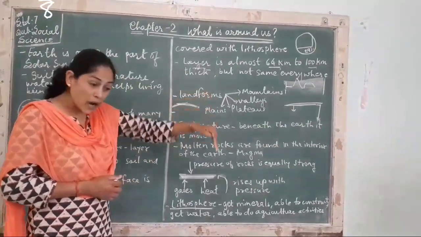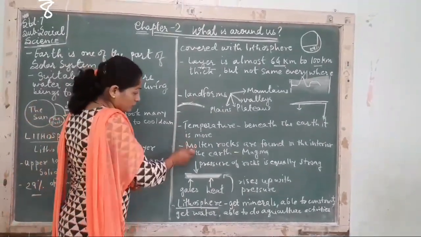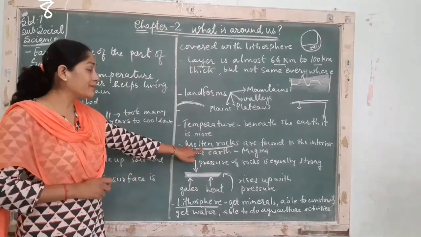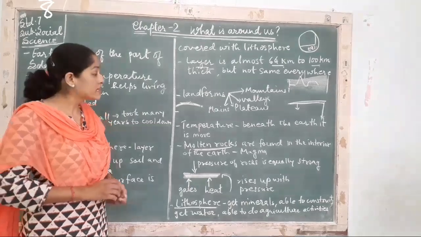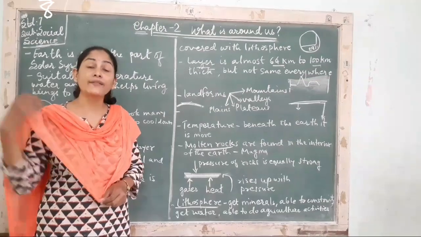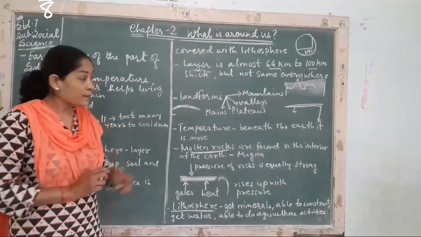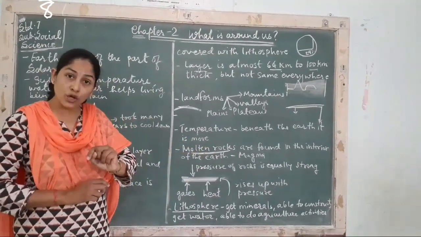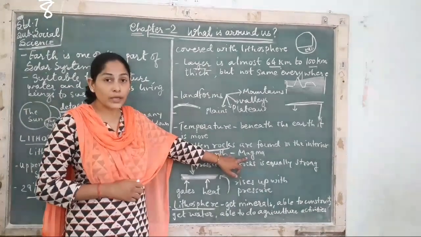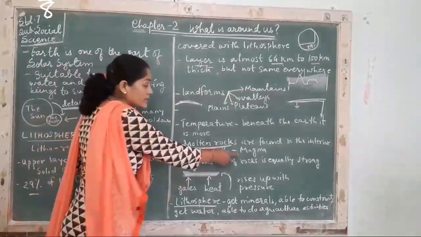As you go down deep inside, you will find the temperature is very high. The molten rocks are found in the interior of the earth. What do you mean by molten rocks? Below the earth you will find so many things: rocks, soil, sand, hard solid materials. Because of the heat of the lithosphere, the rocks melt, and that is what we call magma.